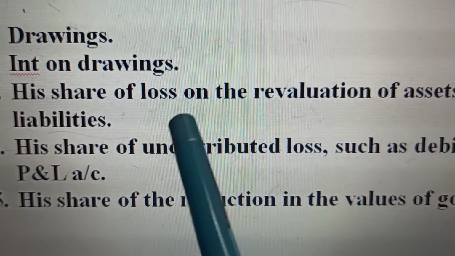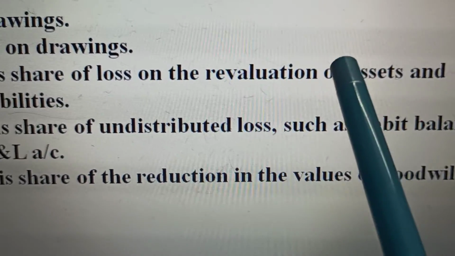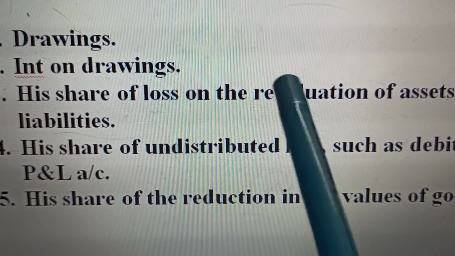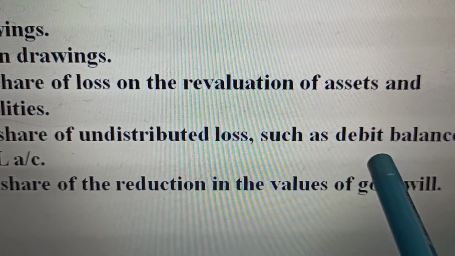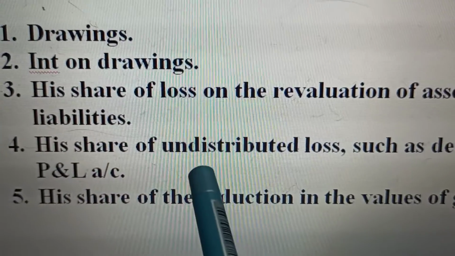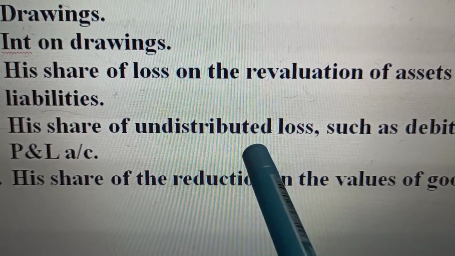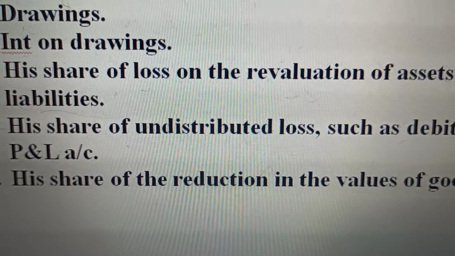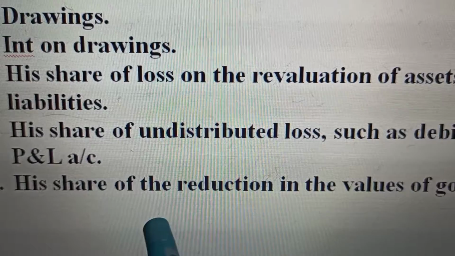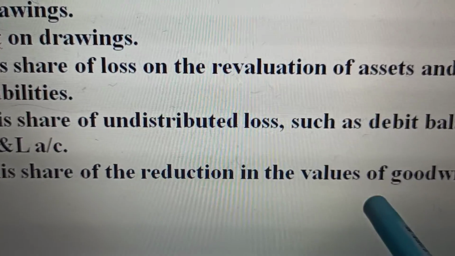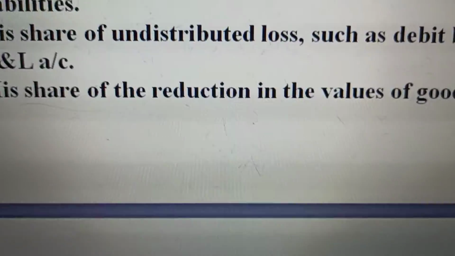His share of loss on revaluation: in case of profit on revaluation, that will be credited; in case of loss on revaluation, it will be debited. His share of undistributed loss, such as debit balance of the P&L account; credit balance of P&L account, that means profit, his share of profit is credited to him. In case of loss, his share of loss will be debited to him, and his share of reduction in the value of goodwill. Increase in goodwill will be credited, and reduction in the value of goodwill will be debited.